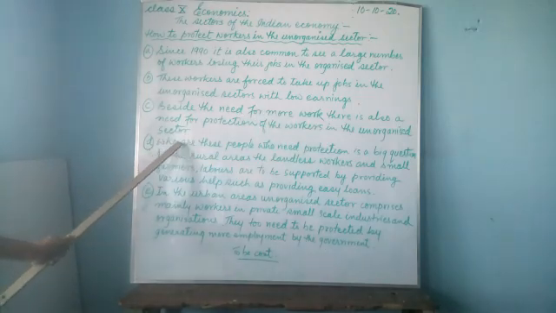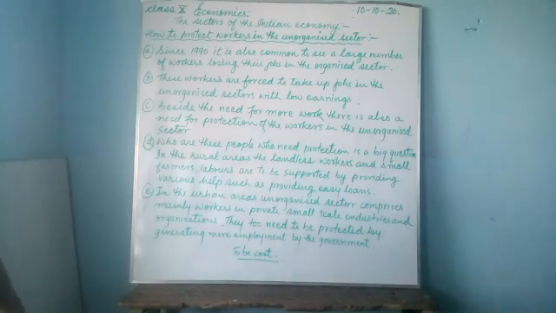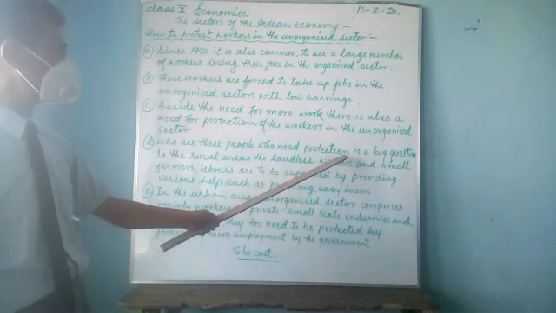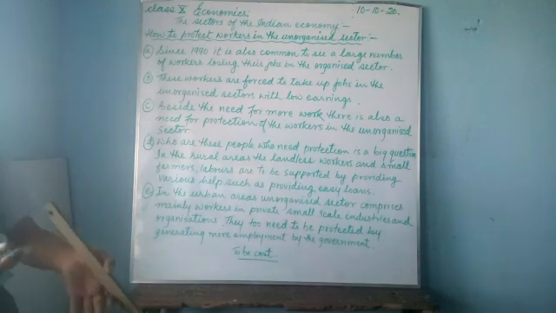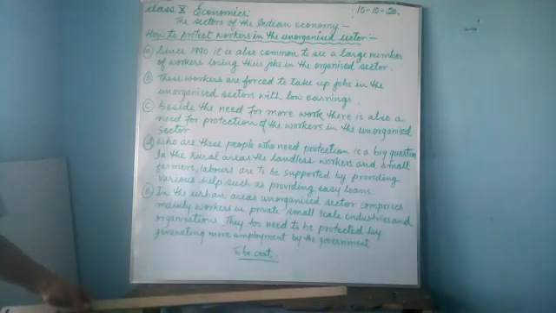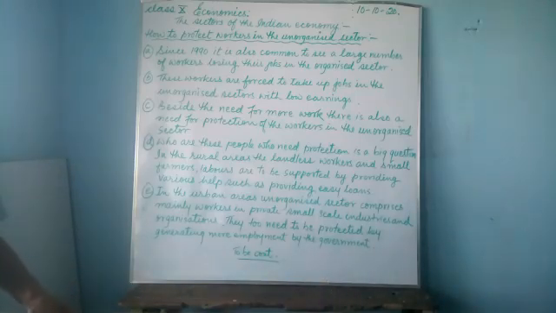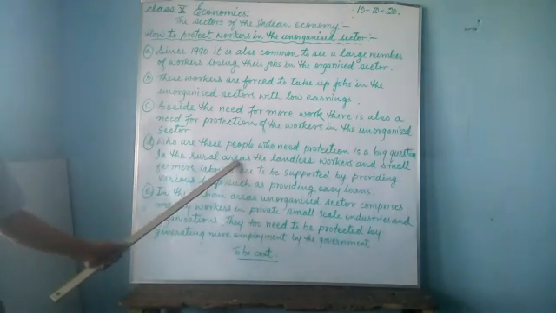Now, number D: who are these people who need protection? In the rural areas you have backward classes as well as landless laborers and casual workers. Who are these people who need protection in the village or in the towns? That is a big question. There is a large section of society who are marginally deprived of social status as well as help from the society and from the government. So in the rural areas, we have a number of people who work in the unorganized sector.